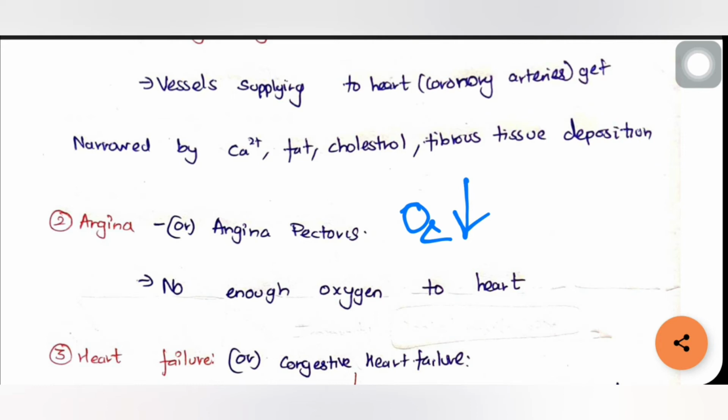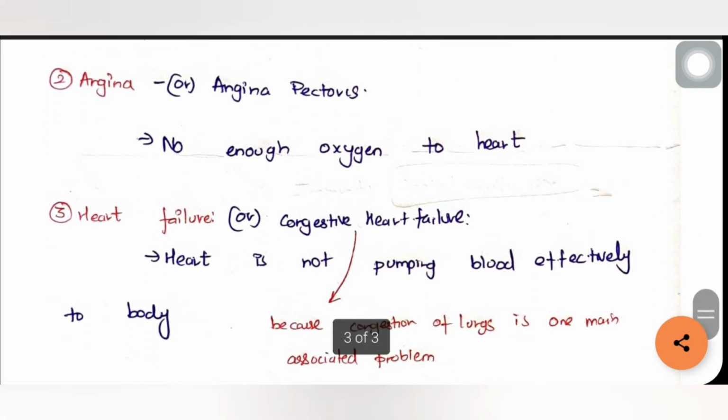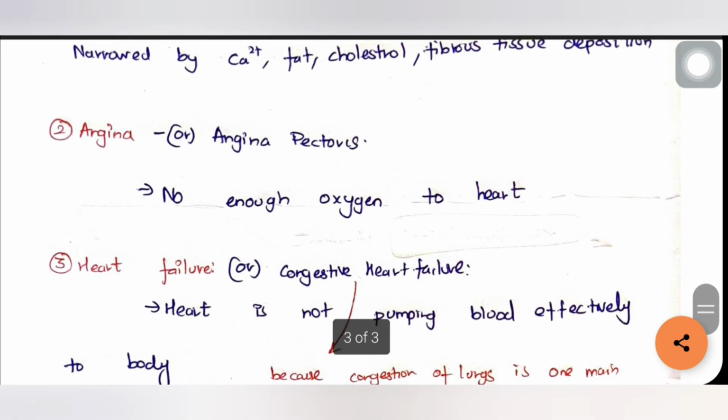The third thing is heart failure, otherwise called congestive heart failure. Congestive means some compressing action. Heart failure means the heart is not pumping effectively to supply blood to the body. You should always remember that heart failure, heart attack, cardiac arrest and angina are all different.